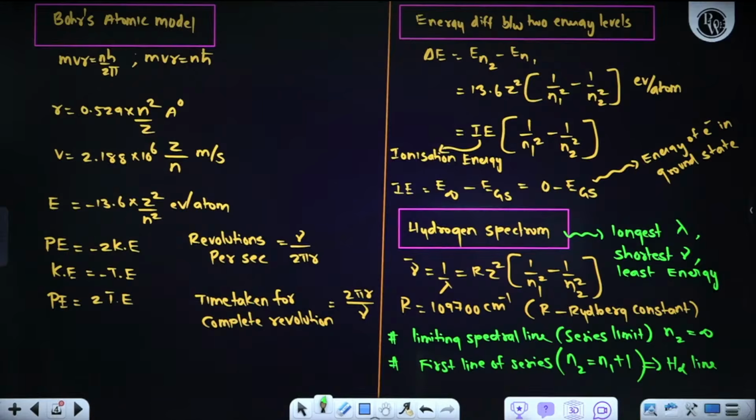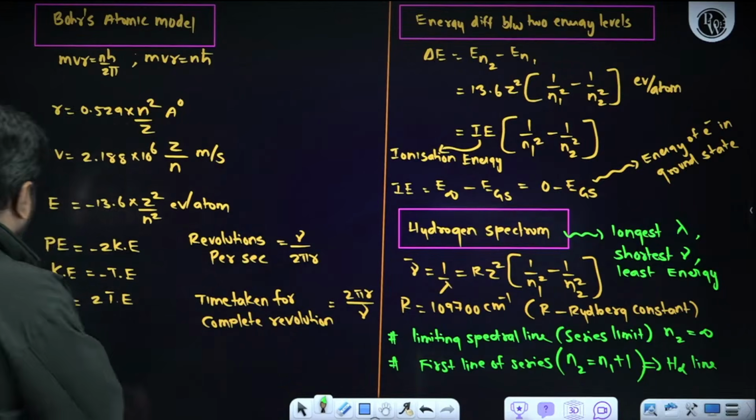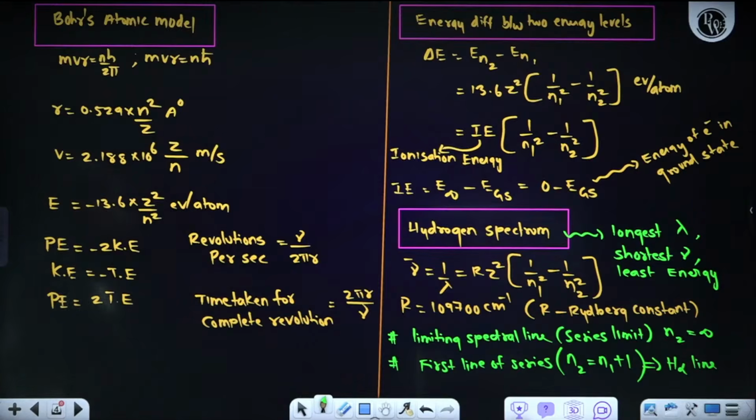Now the next thing, number of spectral lines. That is very important, right? Now the next thing, number of spectral lines. Please do make a note of it. Then we will calculate the number of spectral lines.